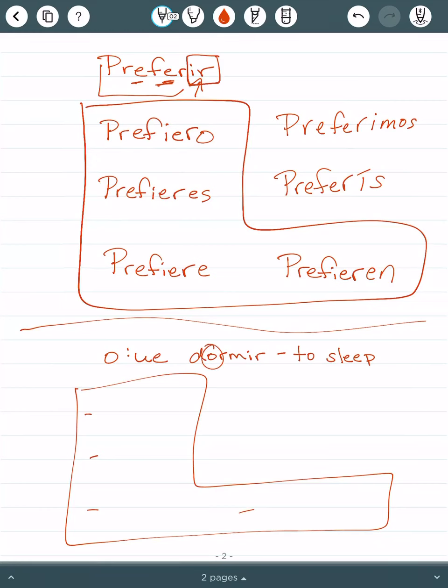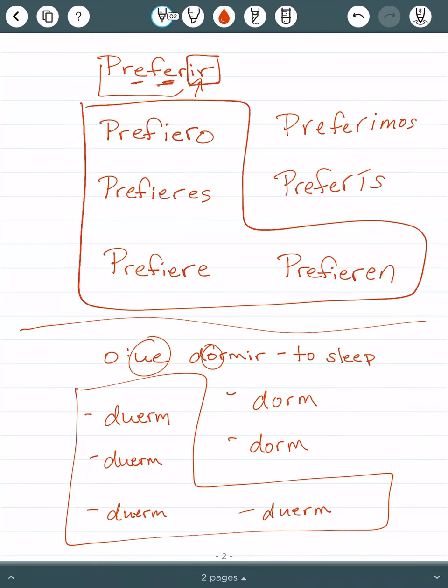So these 4 conjugations, you're going to change the O to UE. Nosotros and vosotros are not in the boot, so go back to the original. It's an IR verb. Put your IR endings on there. O, es, e, imos, is, en.